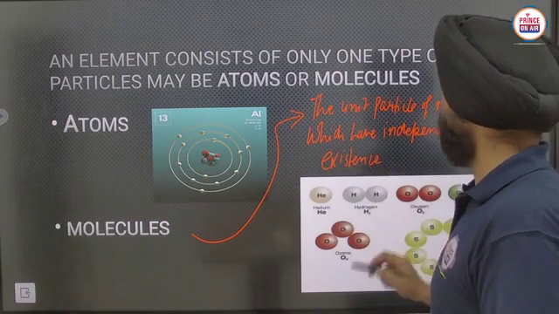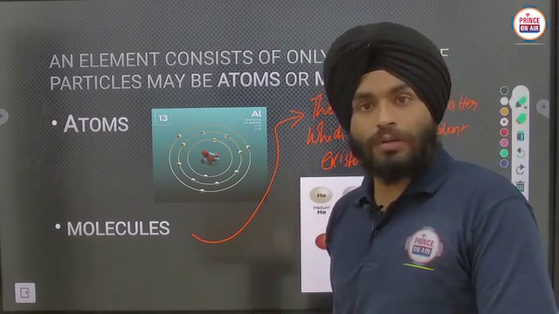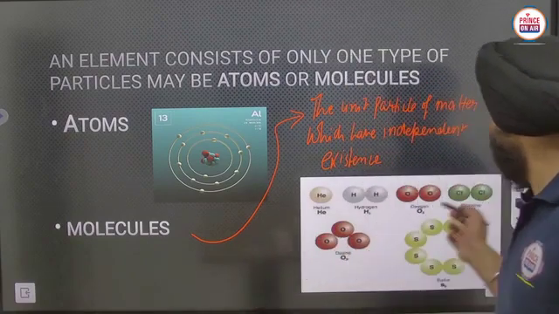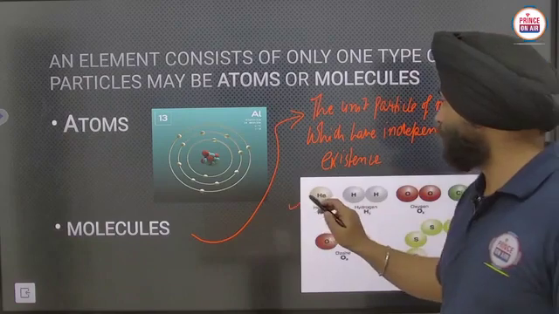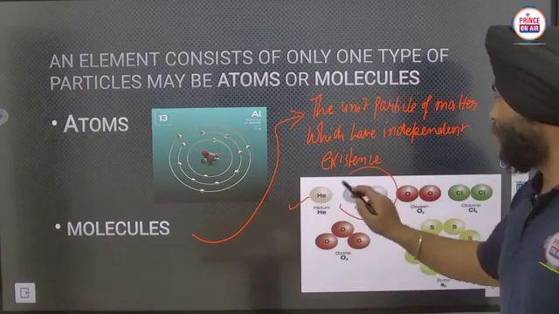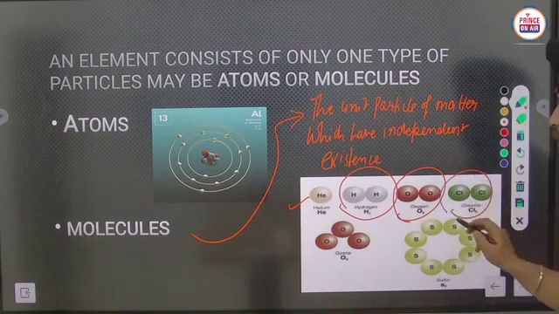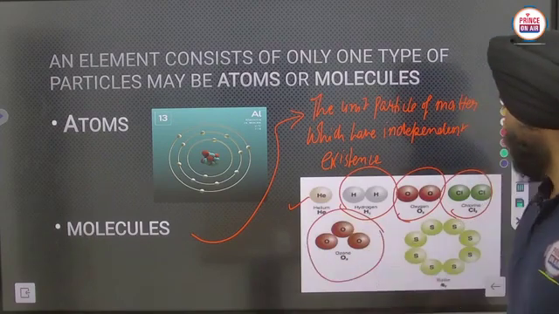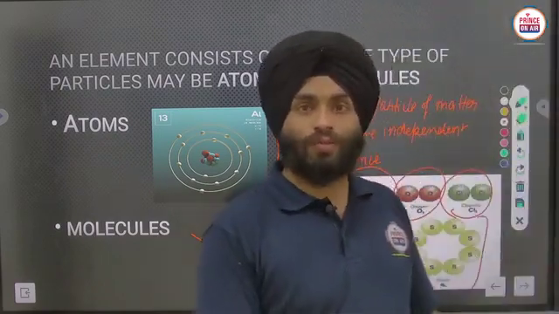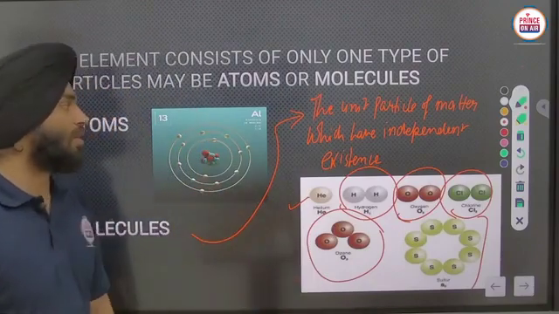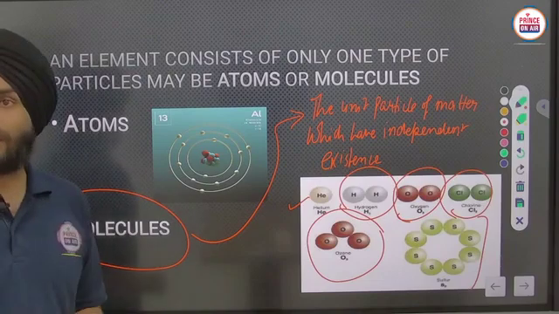Clear? It may be uniatomic, or you can say single atomic. Diatomic, like hydrogen, oxygen, chlorine. Triatomic, like ozone. Polyatomic, like sulfur. Tetraatomic, like phosphorus. So many particles are there which are considered to be molecules. Is it clear now?